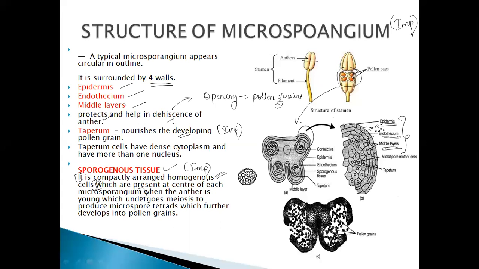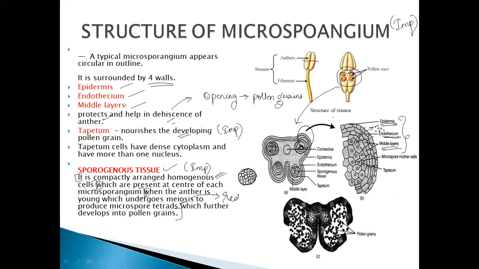Now, what does this third one say? When the anther is young, young means it is growing. Which undergoes meiosis. Now, what is meiosis? Meiosis is reductional division.